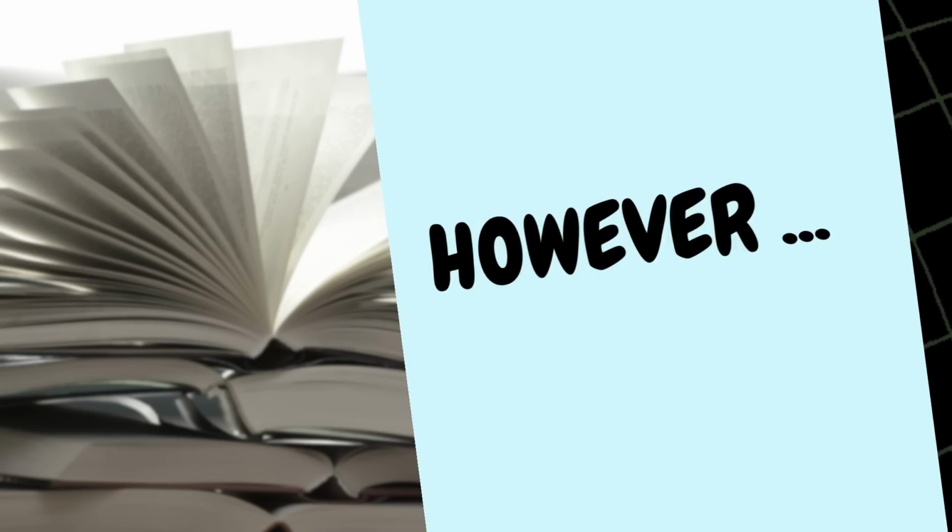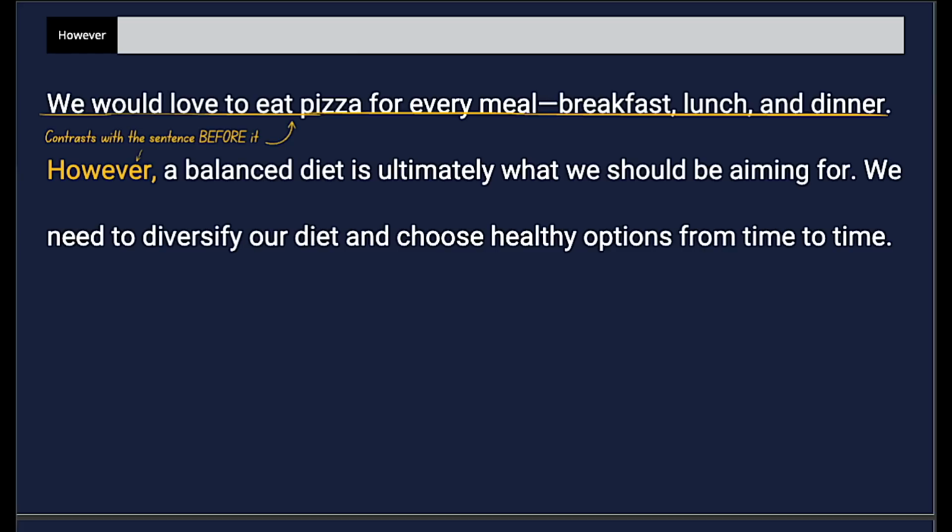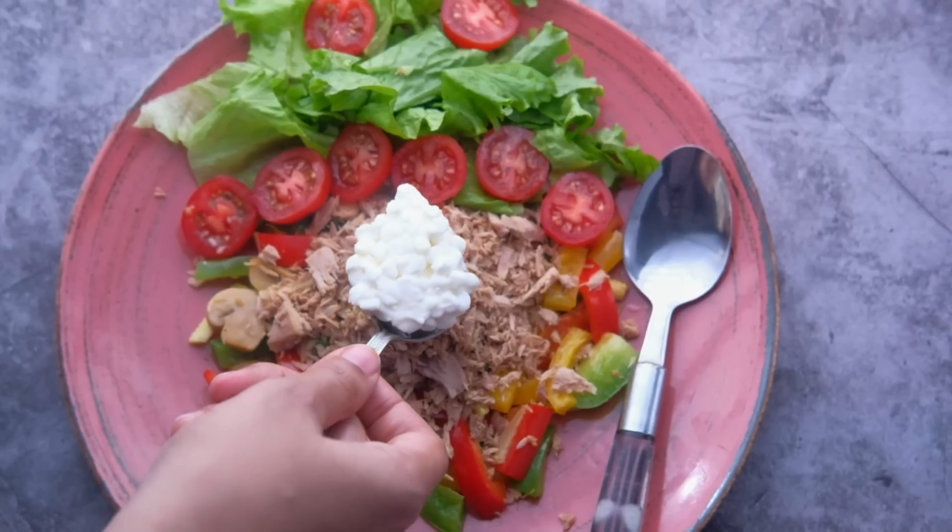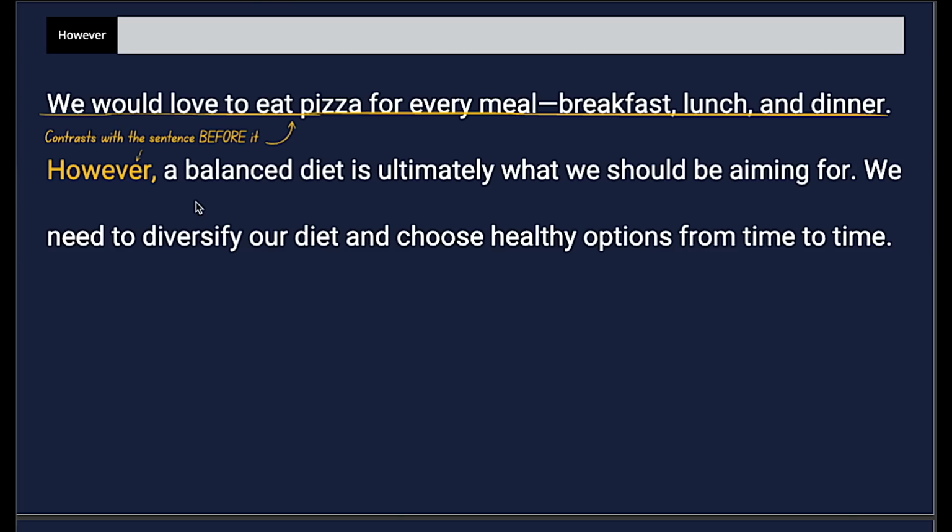Next, we've got tricky punctuation questions using the word however. Here we have an example of however being used, and I want you to notice it's going to create a contrast with the sentence that came before it. We have, we would love to eat pizza for every meal, breakfast, lunch, and dinner. And then we get, a balanced diet is ultimately what we should be aiming for.